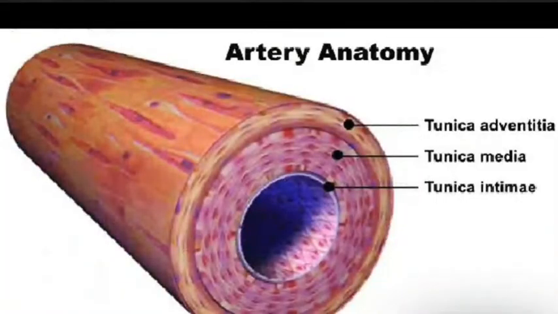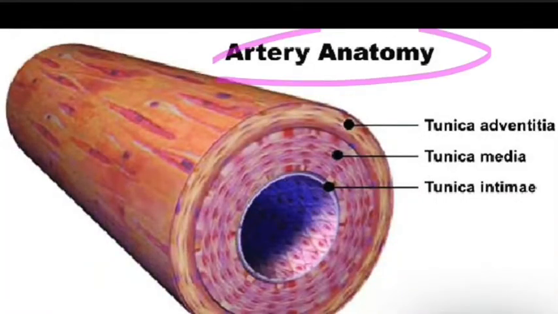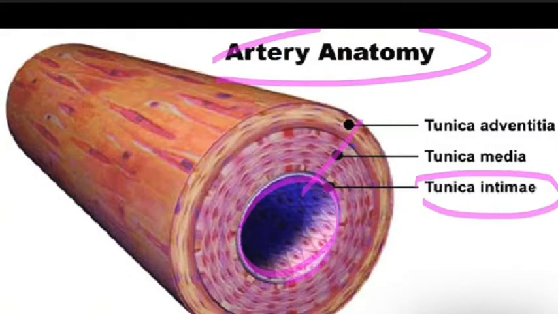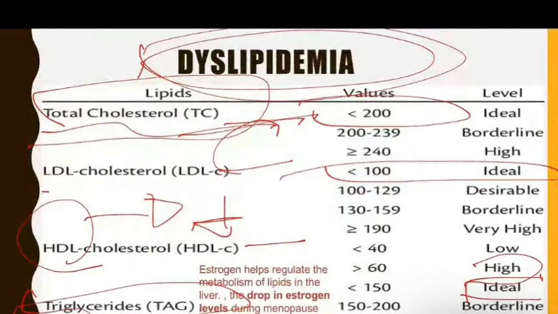Now, as you can see here, the artery anatomy, you have this artery, the wall is composed of the tunica intima, the innermost layer, and you have the middle layer we call the tunica media, and the outer layer we call tunica adventitia. And we talk about this one.